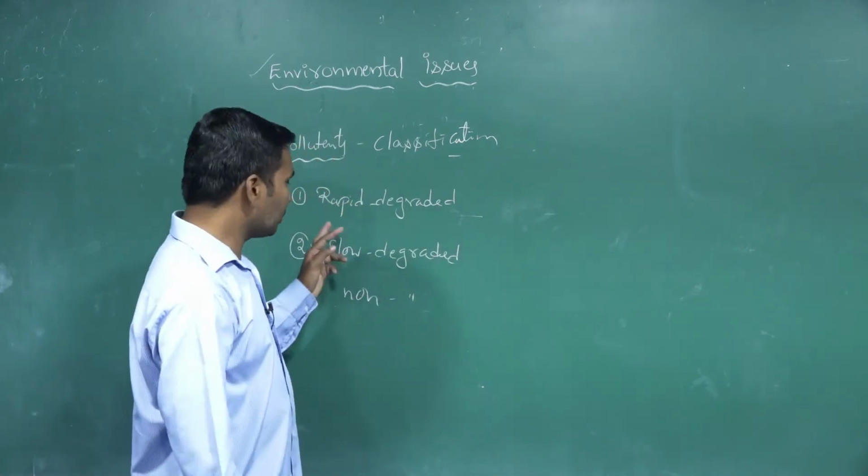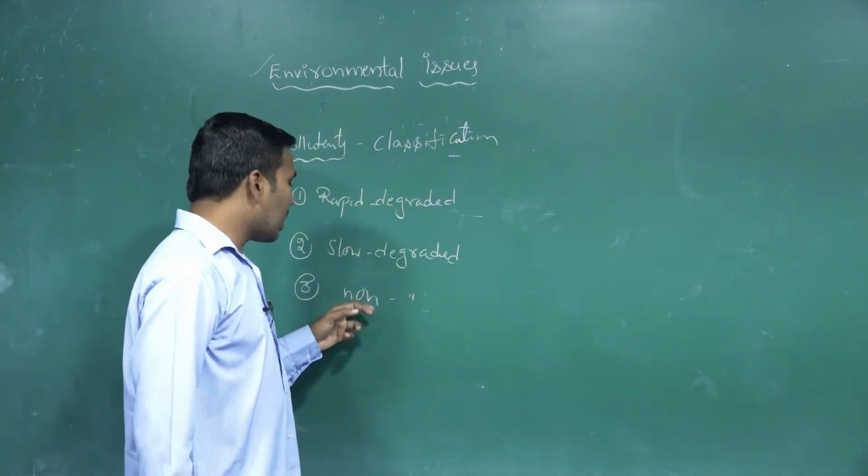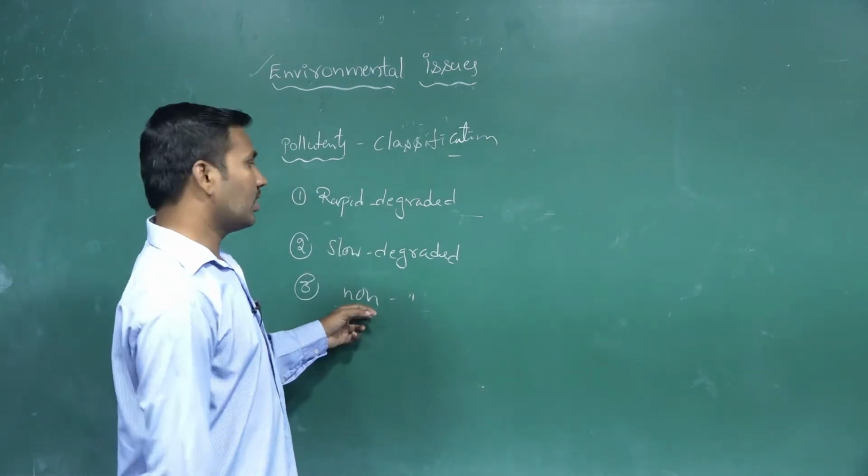Rapid degraded pollutants, slow degraded pollutants, and non-degraded pollutants.